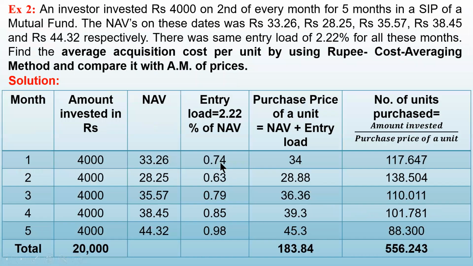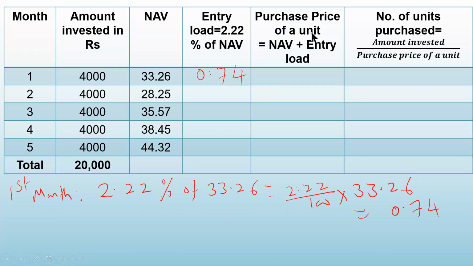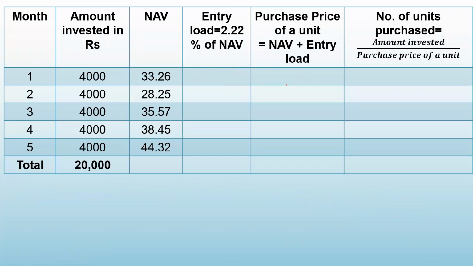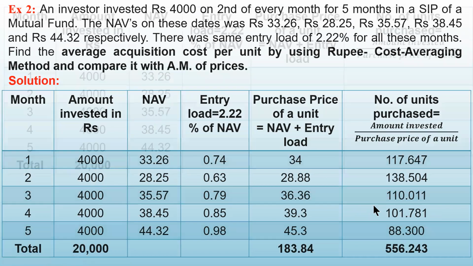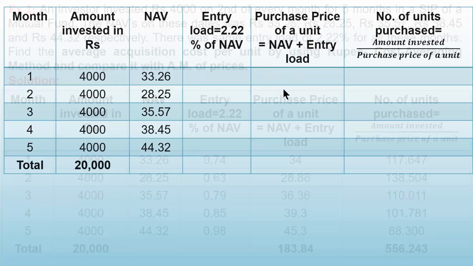Look at here. I have calculated, already written. So just match the answer. So 0.74. What will be the purchase price? It is NAV plus entry load. So this is the NAV 33.26 and this is the entry load. So add them. 33.26 plus 0.74. Add them, so you will get the purchase price. When you add, you are getting 34. So we got the purchase price of a unit as 34.